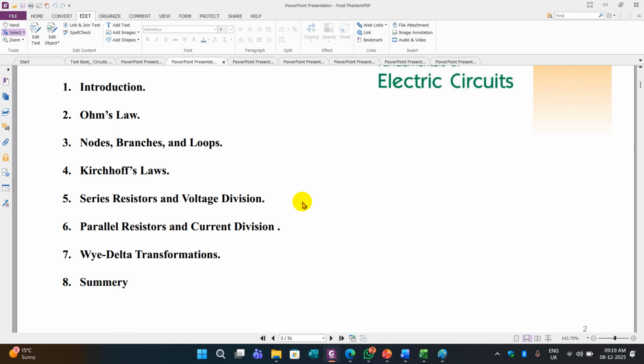In series resistors, how will the voltage division work? It's the total voltage divided by the total resistance, multiplied by the resistance where we want the voltage. That's called series resistor voltage division.